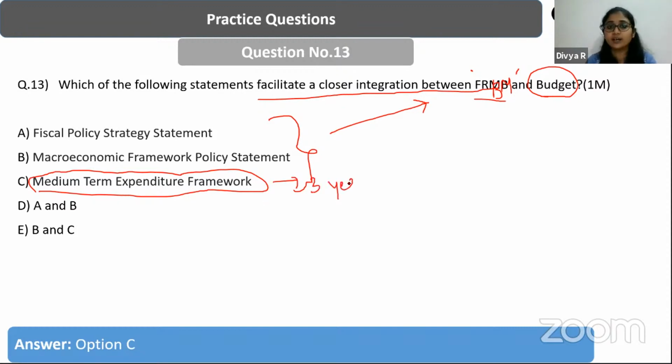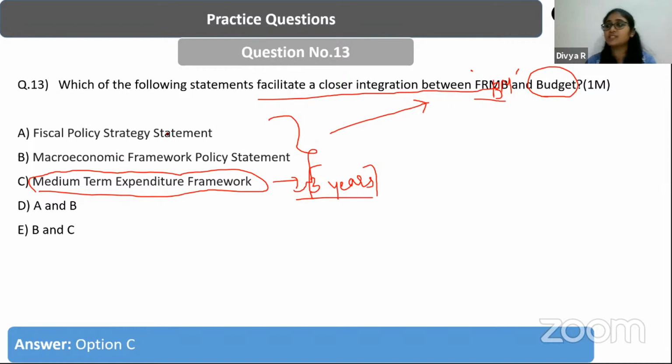It gives a rolling target of 3 years and covers the expenditure requirements of the government, be it capital expenditure or revenue expenditure. Both are accounted for in the medium-term expenditure framework. So this is the document that brings together FRBM and the budget.